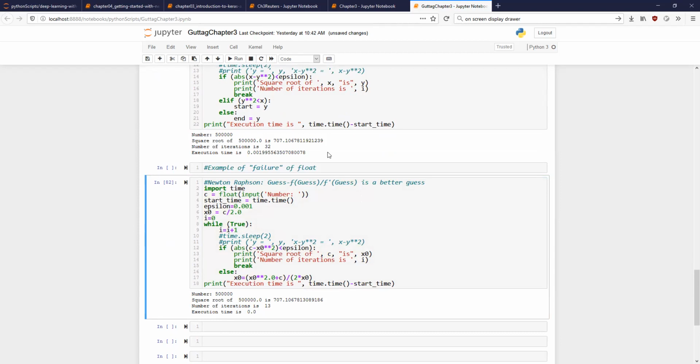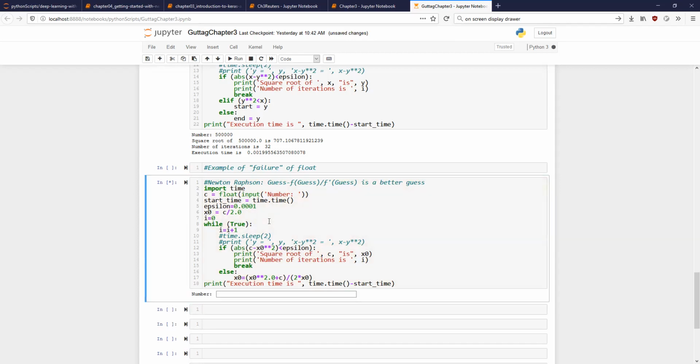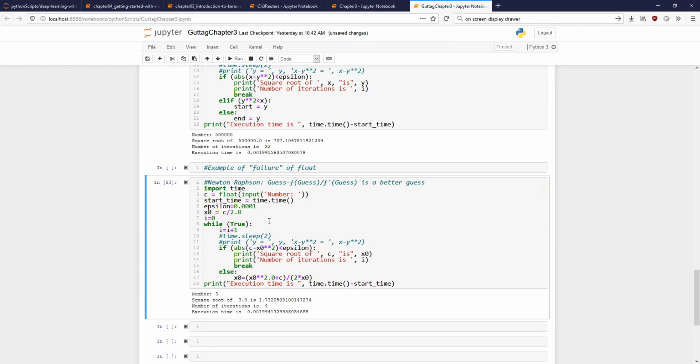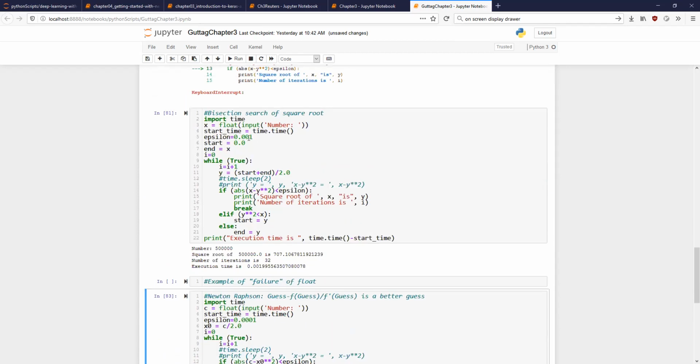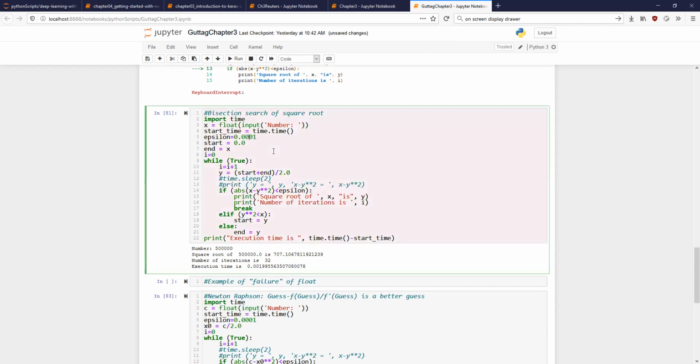Can we say that if there are more number of iterations, then accuracy will be more? No, not necessarily true. Accuracy will depend on what the value of epsilon is, how you're defining your problem. So we can change the accuracy by changing the value of epsilon. If I do this, let us say, what was it? 3. So 1.7305.